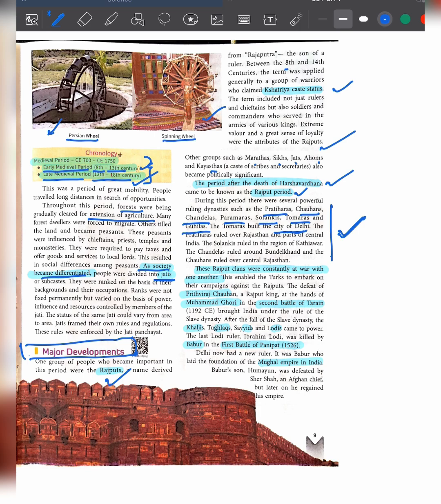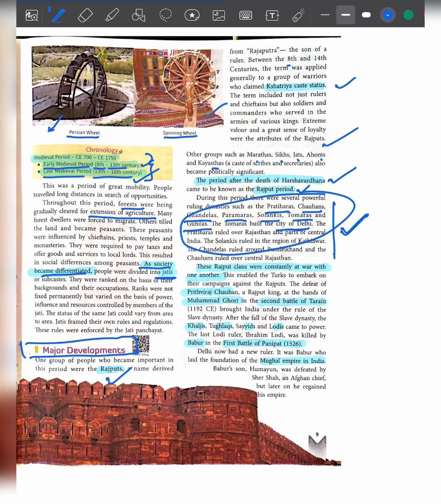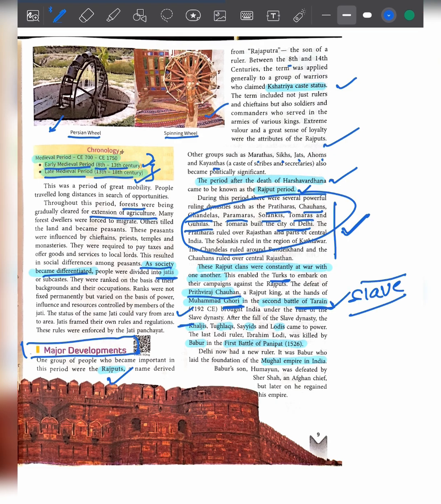These Rajput clans were constantly at war with each other. They were fighting with each other, and therefore they were not strong enough. So the Turks were able to defeat the Rajput king Prithviraj Chauhan because they were not strong enough. The defeat of Prithviraj Chauhan by Muhammad Ghori in the battle of Tarain brought India under the rule of the slave dynasty. The slave dynasty started after the second battle of Tarain, which occurred in 1192.